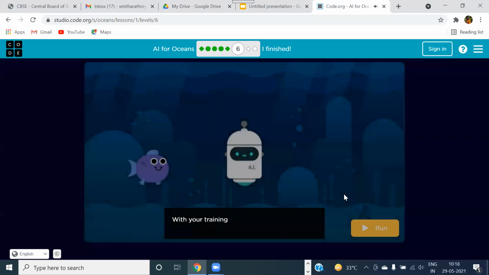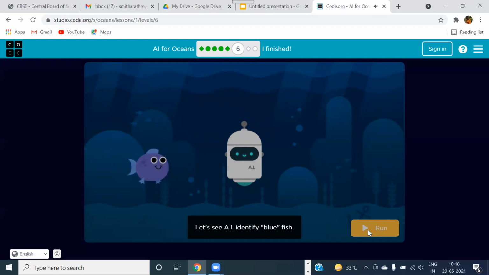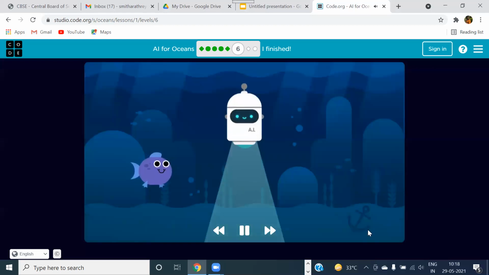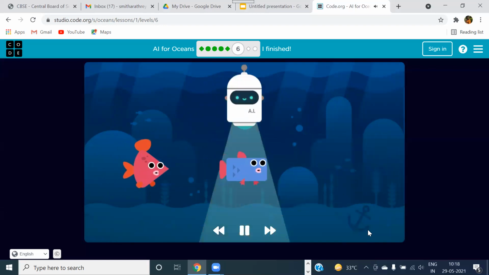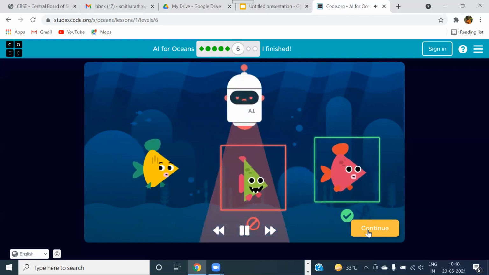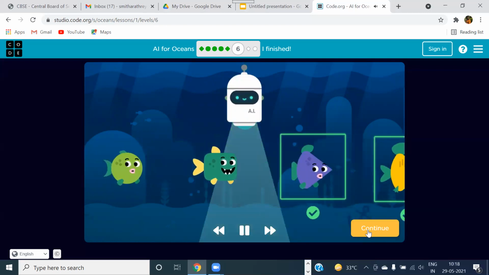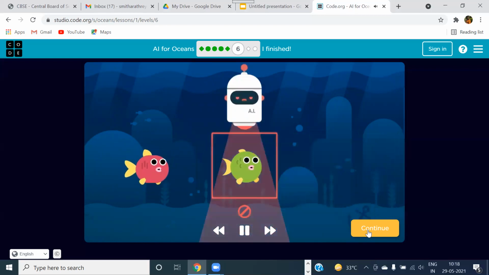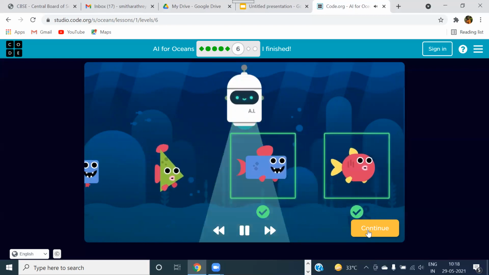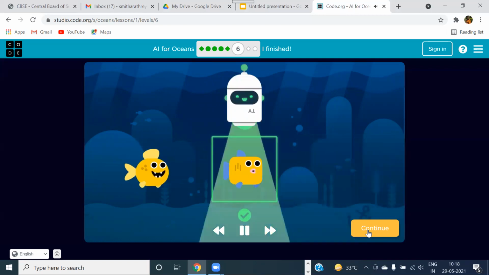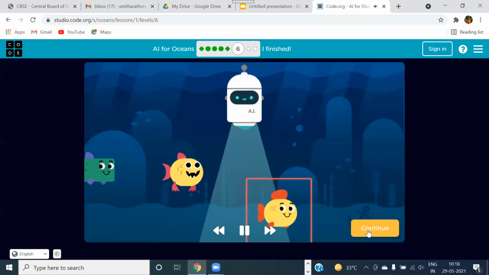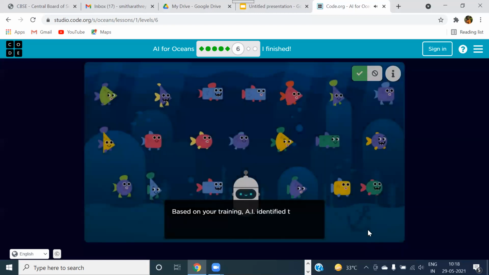Okay, so now I've come to a stage where it is going to identify only blue colored fish. So we are becoming more specific here. Okay, let's do that. Run it. It is rejecting. Initially, I did not do that. See, now it is okay. So that red one also went off. So our training is not good, isn't it? Like this, we can go one by one. All the steps we can continue. Let me see what to do more.